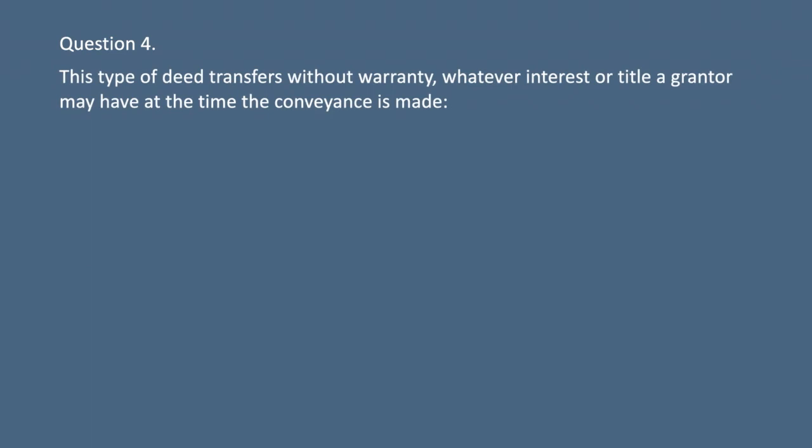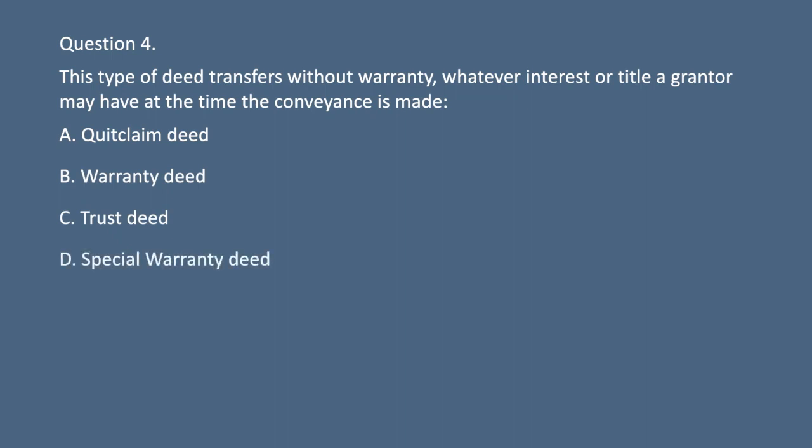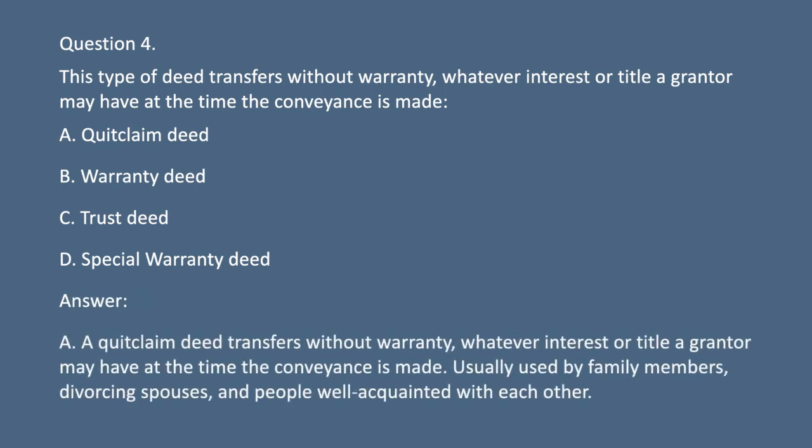Question 4. This type of deed transfers without warranty whatever interest or title a grantor may have at the time the conveyance is made. A. Quitclaim deed. B. Warranty deed. C. Trust deed. D. Special warranty deed. Answer: A. A quitclaim deed transfers without warranty whatever interest or title a grantor may have at the time the conveyance is made. Usually used by family members, divorcing spouses, and people well acquainted with each other.